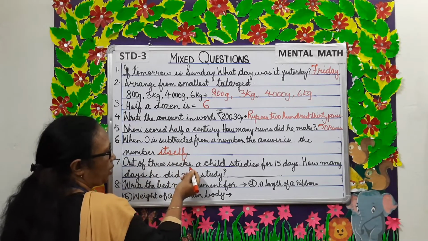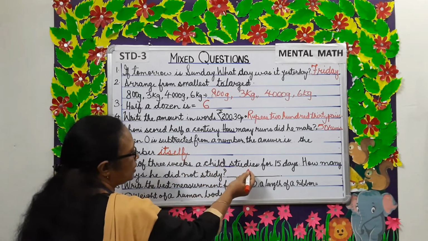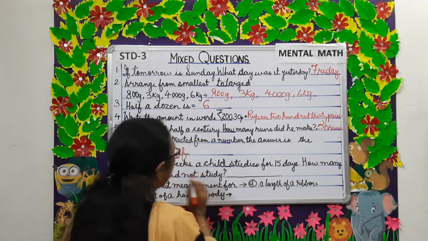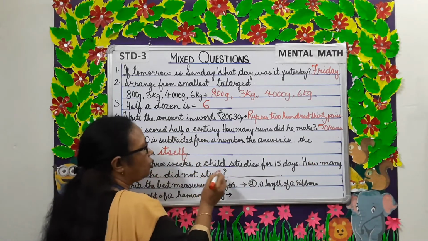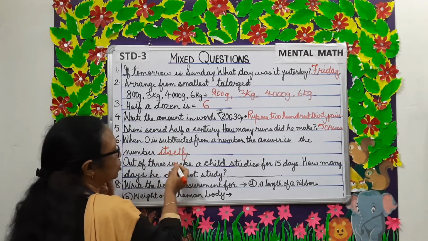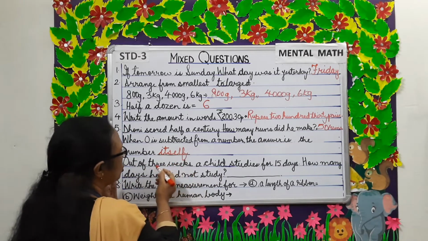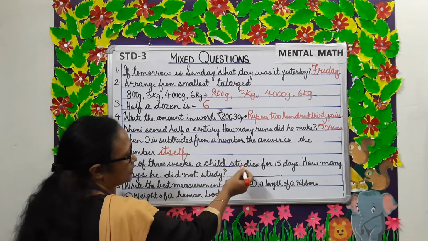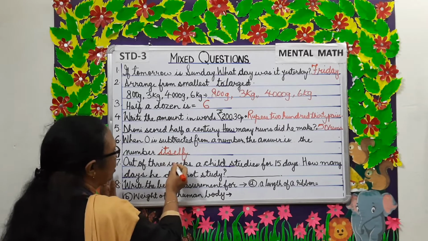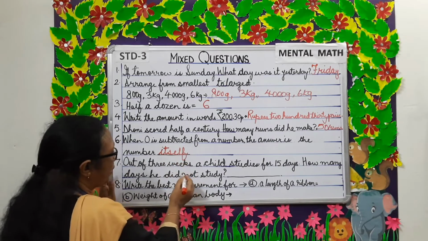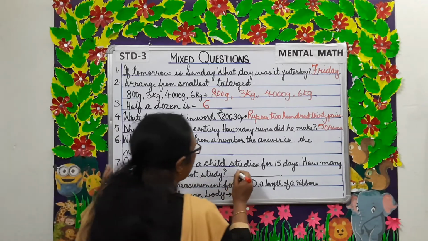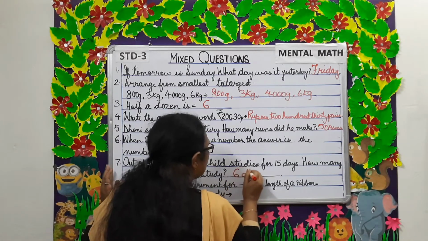Out of 3 weeks, a child studies for 15 days. How many days he did not study? 3 weeks means 21 days. So a child studies for 15 days in 21 days. So how many days he did not study? Subtract 15 from 21. Answer is 6 days.